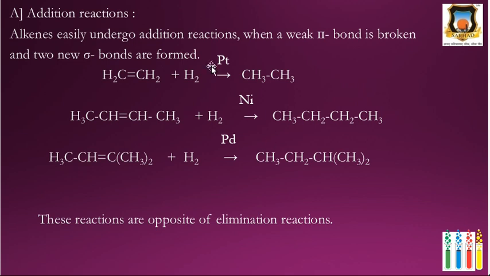In the addition reaction, hydrogen adds across the carbon-carbon double bond and gives ethane. Then 2-butene, when it undergoes addition reaction with H2 in presence of nickel, gives butane. Then next is the addition reaction of 2-methyl-2-butene. It gives 2-methyl butane. These reactions are the opposite of elimination reaction.